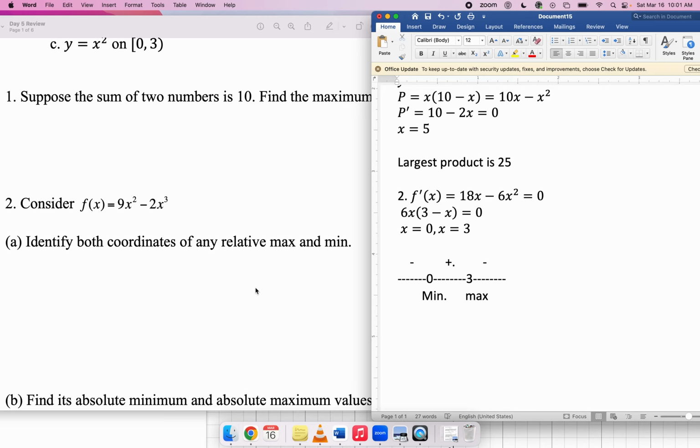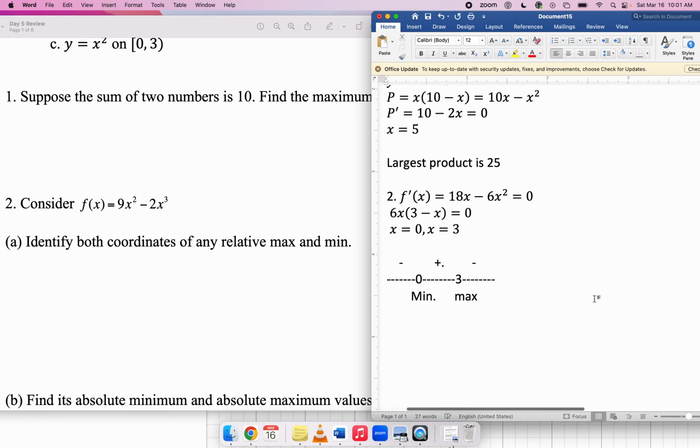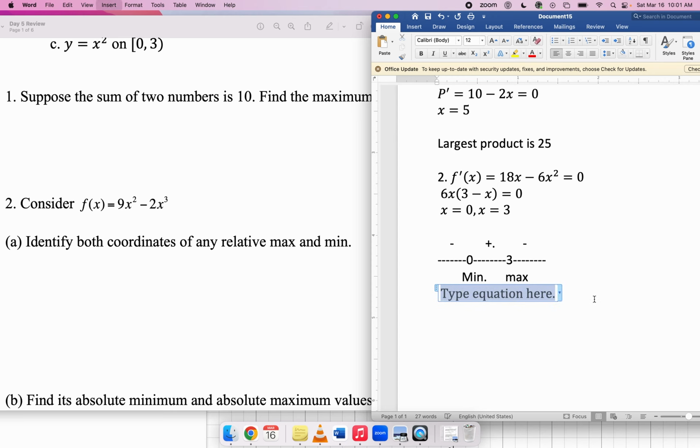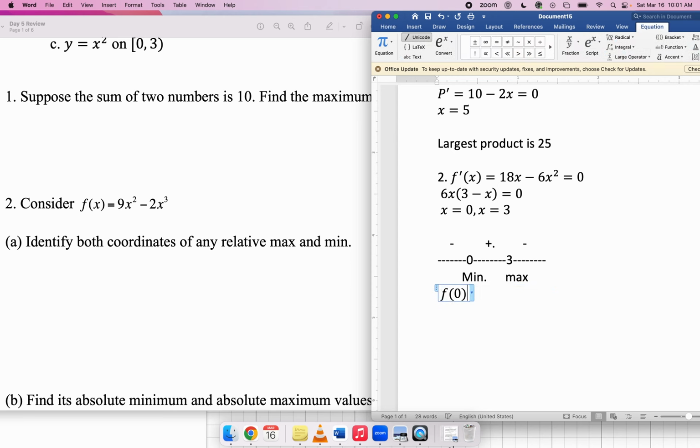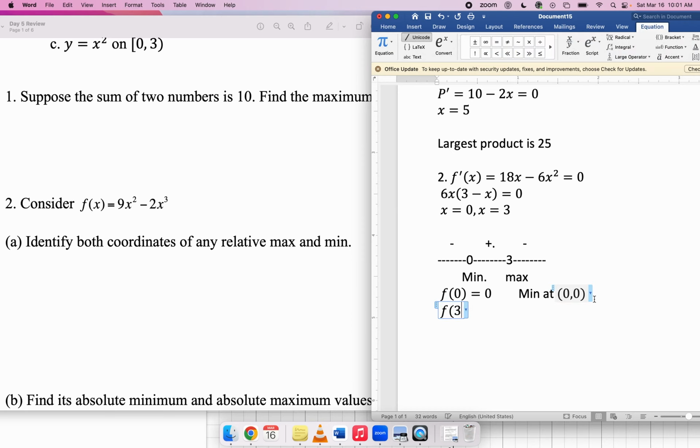So that's part A. Oh, I guess they want you to find both coordinates, right? So we should find the y values corresponding to these x values as well. To do that, I plug into the original function. F of 0 is obviously 0. So we have a min at (0, 0). And f of 3 is 9 times 3 squared.